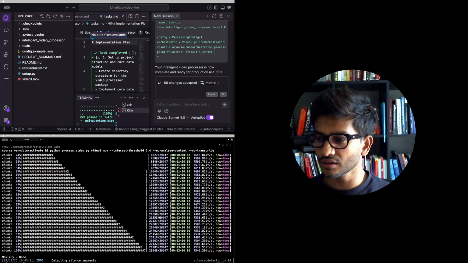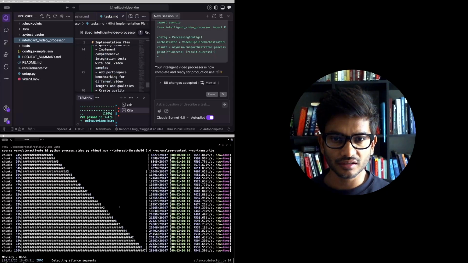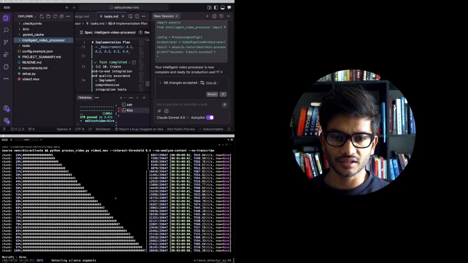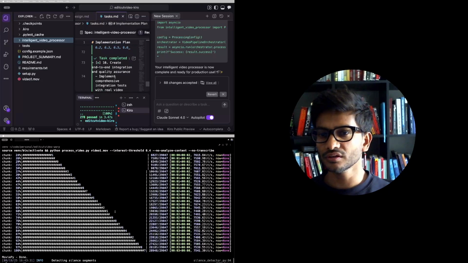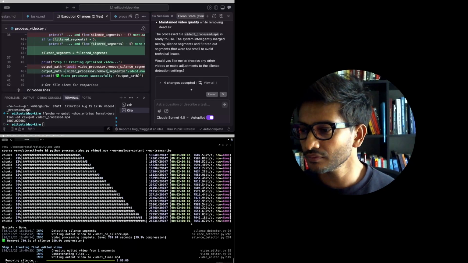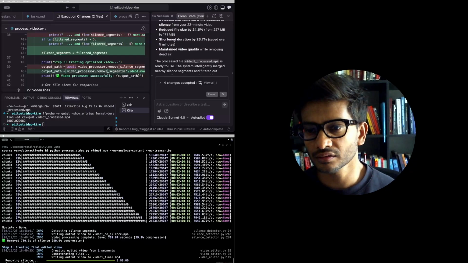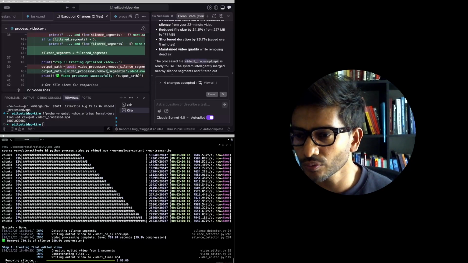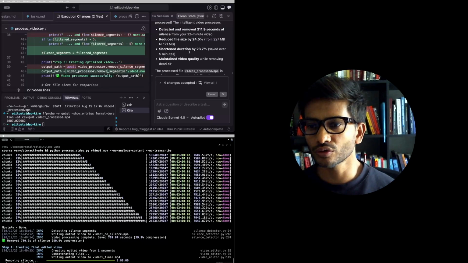Meanwhile, we'll take a look at Kiro, and Kiro looks like it has finished all the tasks. So if I go and check the task file, I will see that the last task is complete. Task number 10, create end-to-end integration and quality assurance, is complete. So that's great. So finally, in the interest of time, Kiro has come back and run the script and created a video1_processed.mp4, and it has removed silence and so on.